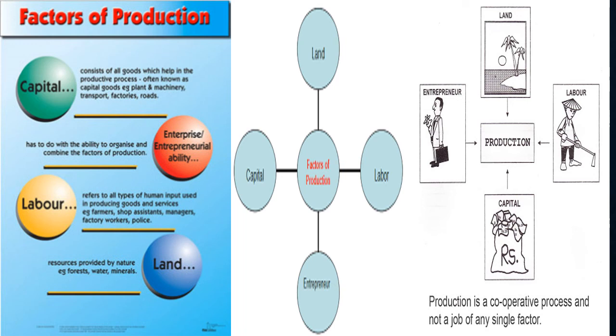The other factor, which is land, we can also integrate and say these are resources provided by nature, e.g. forests, water, minerals, and all that. As we have looked into that, we can say that we have only 4 major factors of production, which I will emphasize: they are land, capital, labor, and entrepreneurship or enterprise.